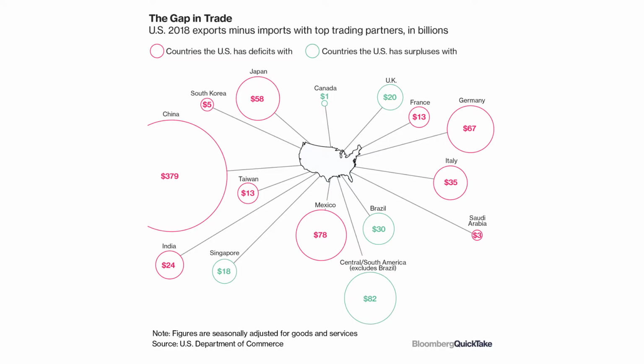I gave this example before, but we can't grow bananas in the United States. It would be really foolish, really costly to grow bananas inside of greenhouses in the United States. It's better for Guatemala, Honduras, whatever, to grow bananas and then sell them to the United States. We give them our dollars, and then they use those dollars to buy things. That makes more sense. Now, some people, including our current president, think that because the Chinese are selling more things to the United States than buying, the United States consumers and manufacturers are being, in his words, screwed over. That's not the case. That's not how that works.